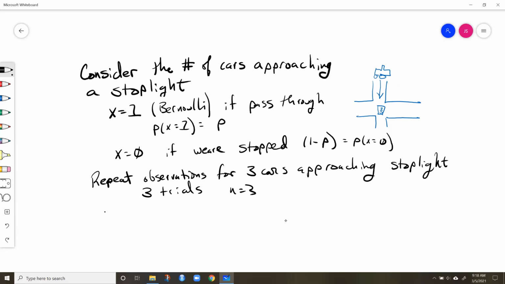So we just have two possible outcomes. The probability that a success happens is p. The probability that a success doesn't happen is its complement, 1 minus p. If we do 3 trials, we observe 3 cars approaching. Now our new random variable Y is equal to the number of successes out of 3 trials, or n.